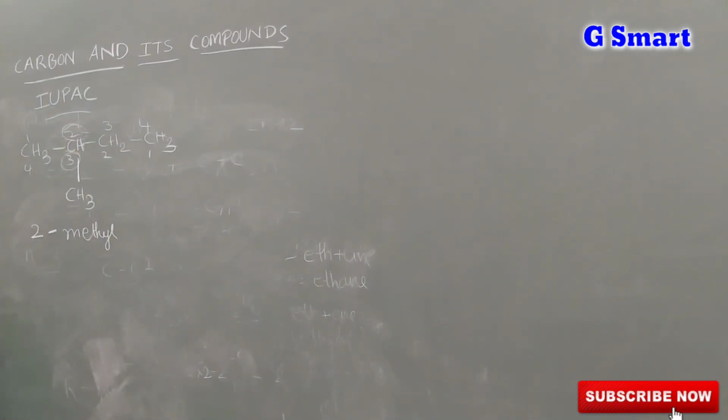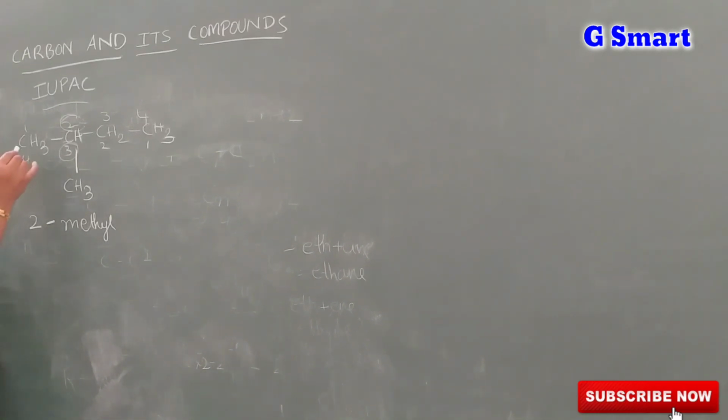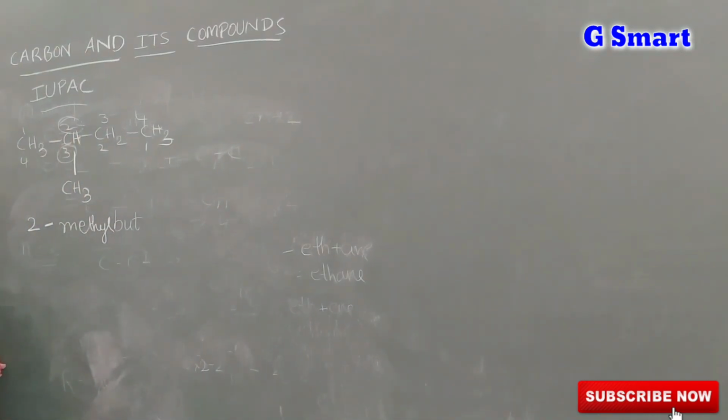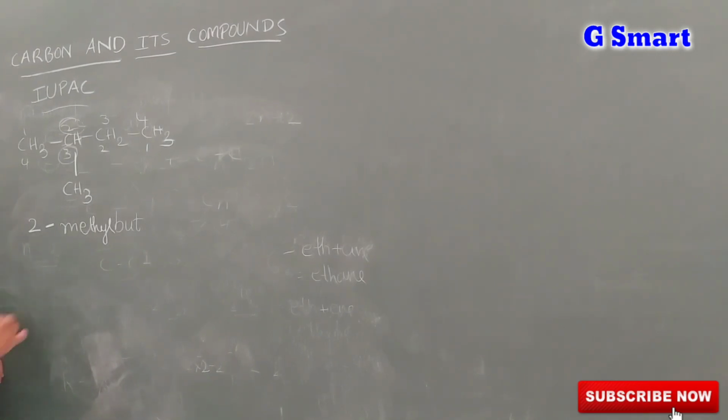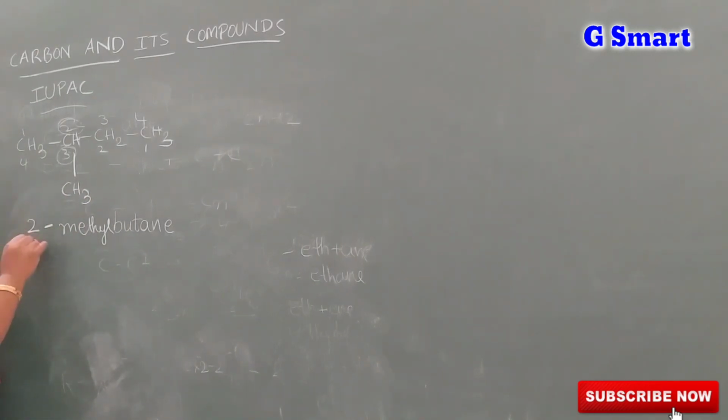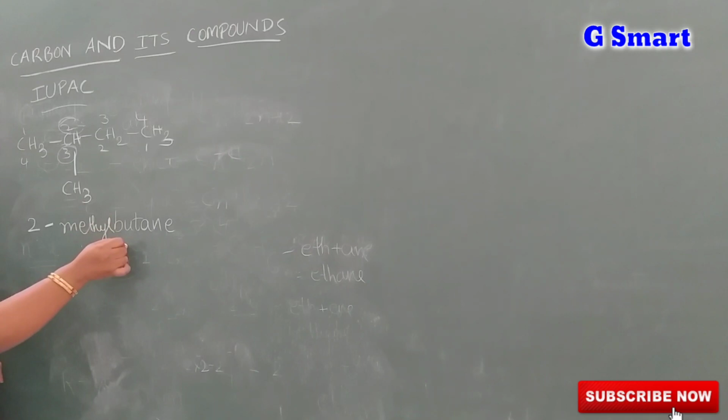First listen to this one. Methyl group is added. How many carbons are there? Don't count the functional group. 1, 2, 3, 4. 4 carbons means but. The word starts with but. See the bonds. All are single bonds. When it is a single bond, that belongs to the ane group. So what is the compound name? 2-methyl-butane.